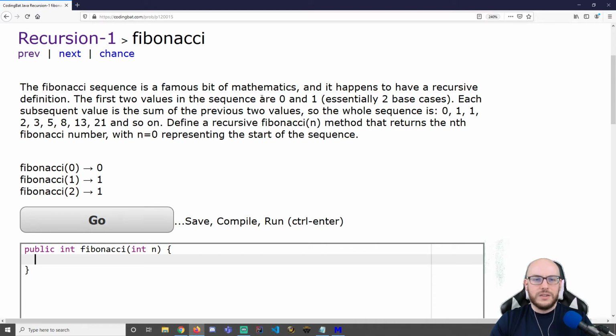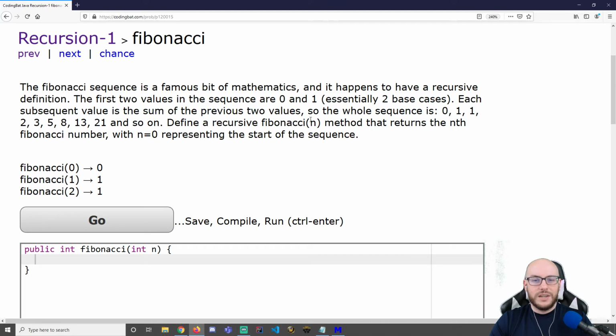The first two values in the sequence are 0 and 1, essentially two base cases. Each subsequent value is the sum of the previous two values. So the whole sequence is 0, 1, 1, so on and so forth. We've done the Fibonacci before. We did it using iteration, and we saw that, yeah, we got to start out with two values. Those represent our base cases.